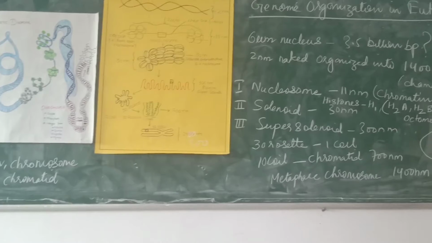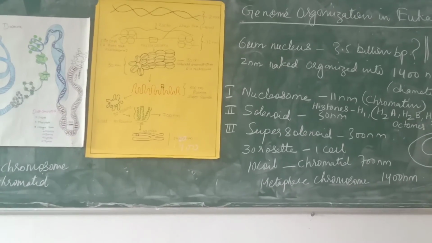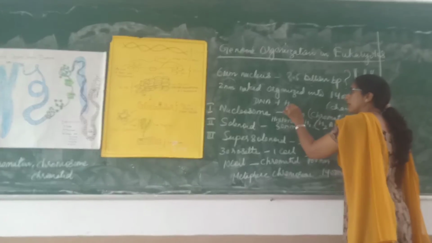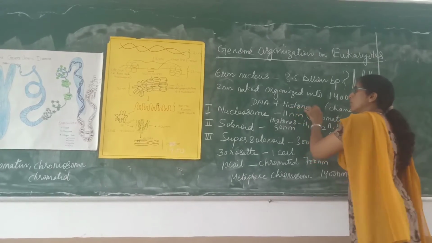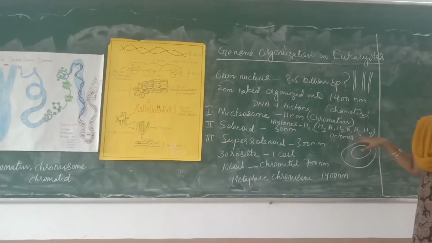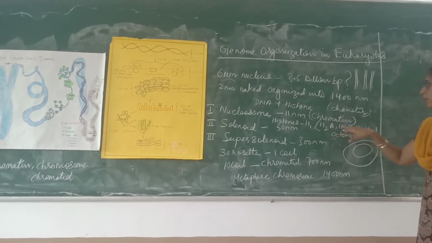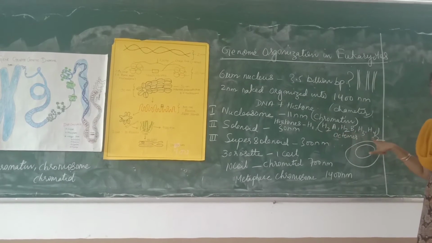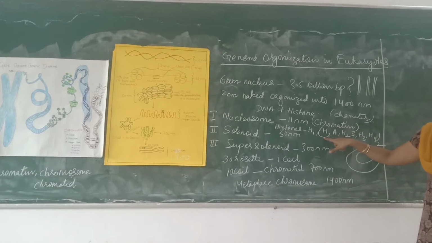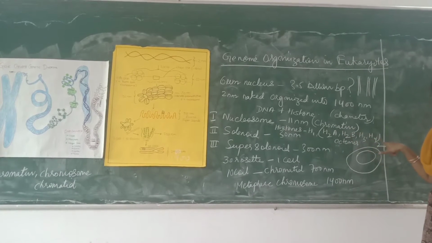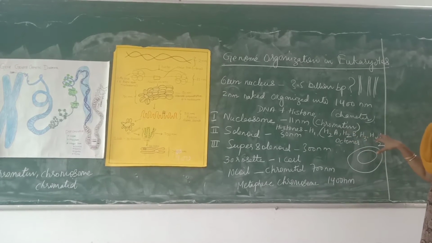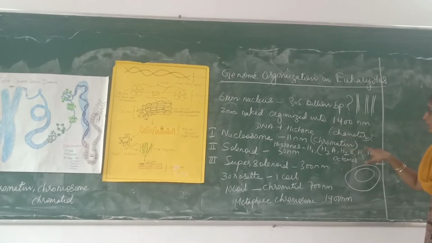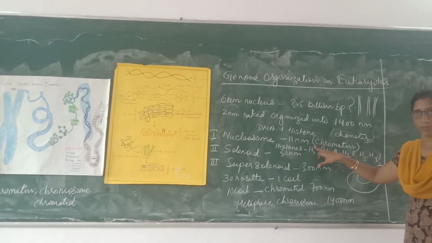The first level of organization is called the nucleosome. So what is a nucleosome? What is the type of protein? It is mainly histone protein. There are 5 different types of histone proteins: H1, H2A, H2B, H3 and H4. Out of these 5, the 4 histone proteins H2A, H2B, H3 and H4, two of each, form an octameric structure. When it is formed, the diameter reaches 11 nanometers.